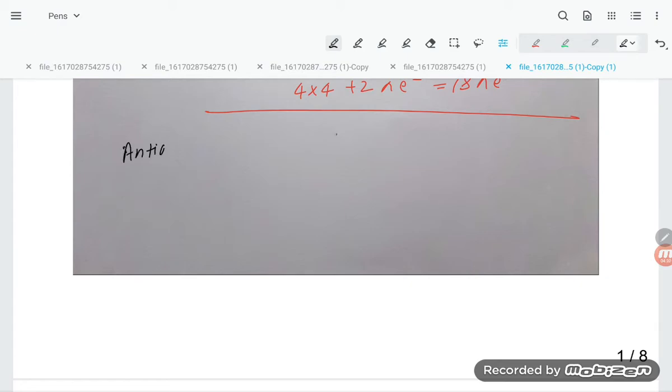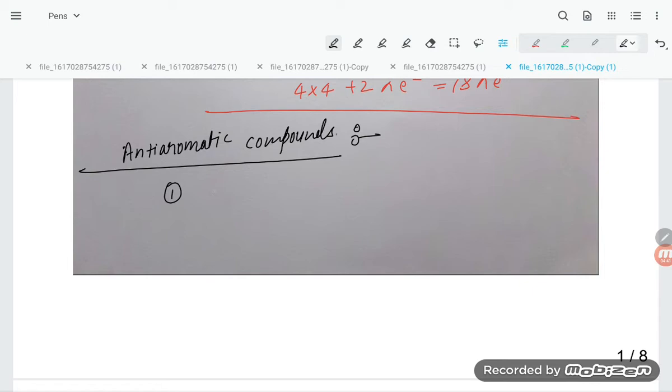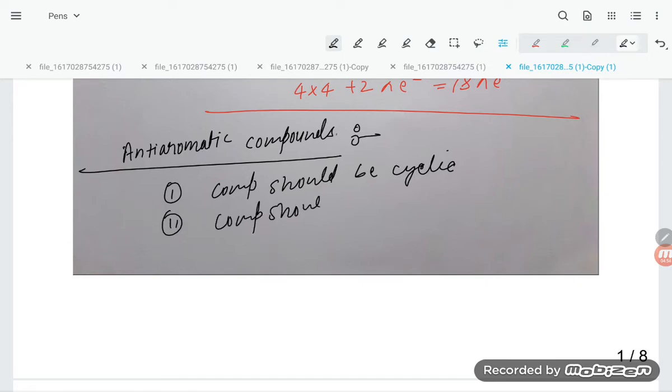Second, there is another type of compound known as an anti-aromatic compound. Dear students, let us understand what an anti-aromatic compound is. The first condition is that the compound should be cyclic. The second condition is that the compound should be planar.